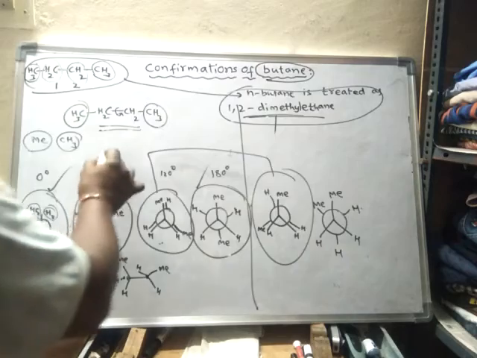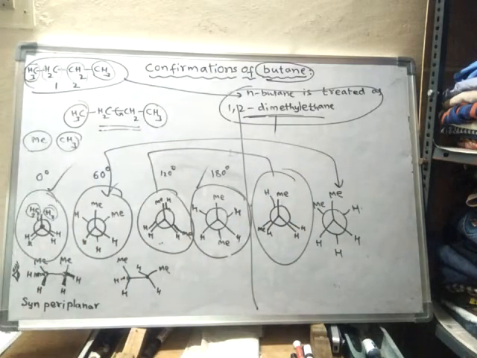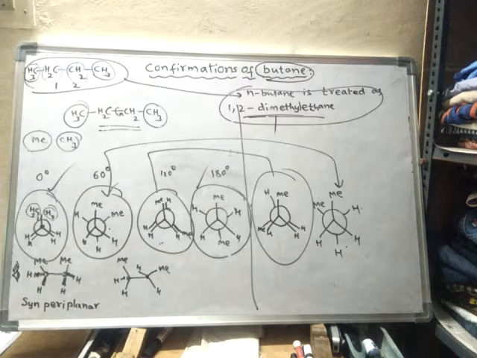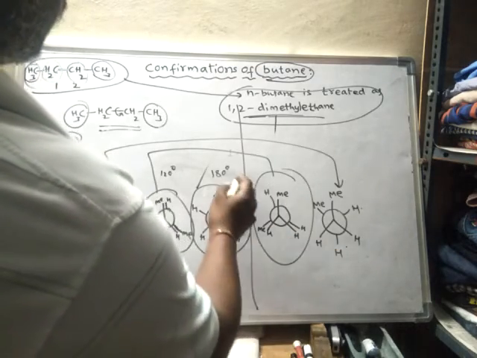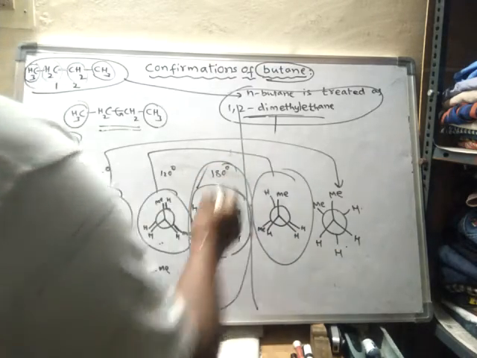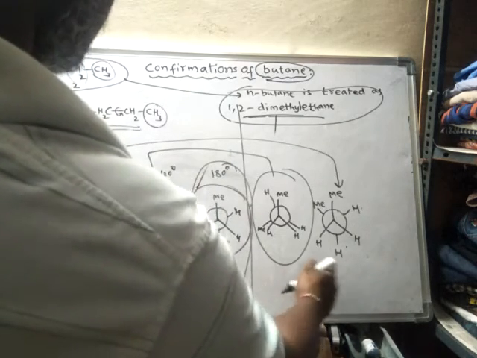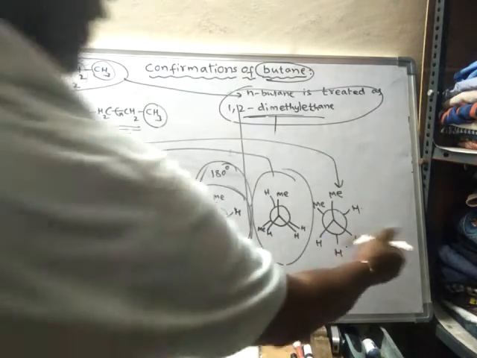So these two are mirror images of each other. Okay, so these two are what? These two are synclinal. So this is the central one. These two are synclinal, these two are anticlinal, and these two, and one more.